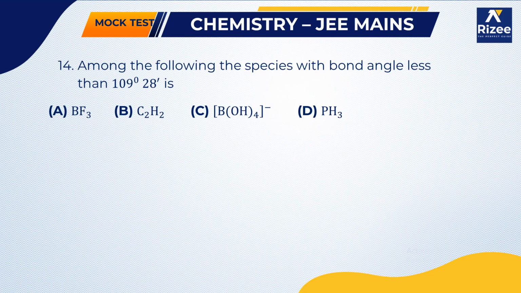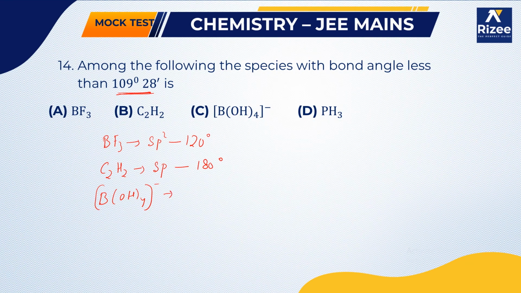Okay. Next, among the following species, which has a bond angle less than 109 degrees 28 minutes? First, BF3: the hybridization is sp2 and the bond angle is 120 degrees. Next, C2H2, the acetylene molecule: the hybridization is sp and the bond angle is 180 degrees. Next, BH4 minus: the hybridization is sp3 and the bond angle is 109 degrees 28 minutes.